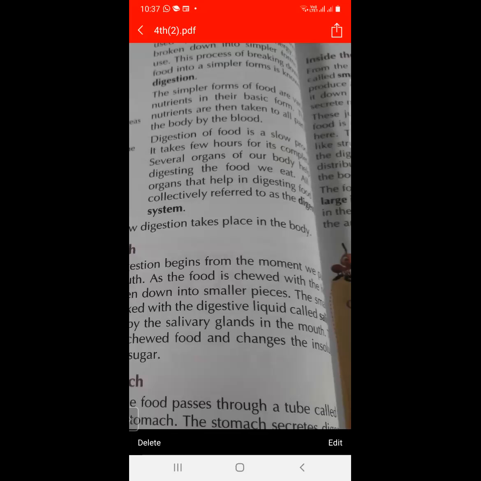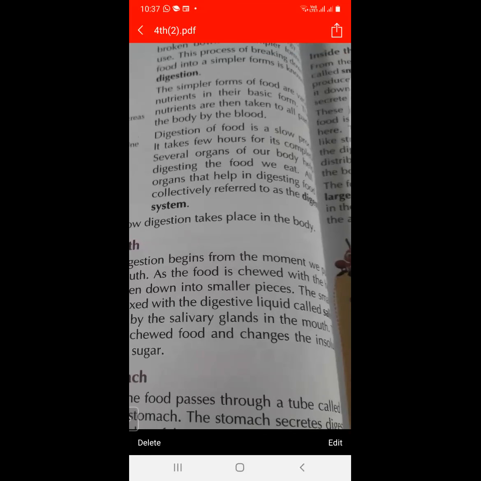Several organs of our body help in digesting the food we eat. All organs that help in digesting food are collectively referred to as the digestive system. And the next definition is digestive system. So the organs that help in digesting food are collectively referred to as the digestive system.